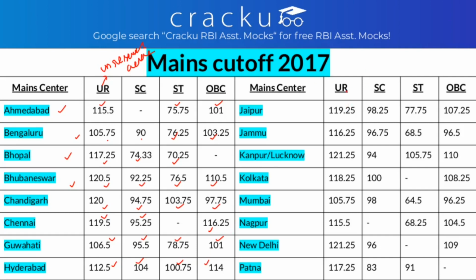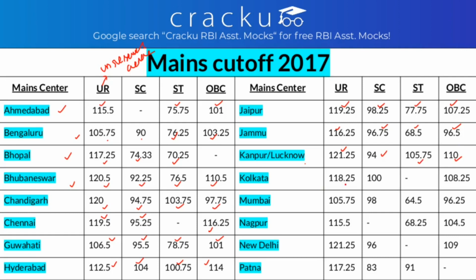Similarly, in Jaipur, the general cutoff is 119.25, SC cutoff is 98.25, ST cutoff is 77.75 and for OBC it is 107.25. In Jammu, it is 116.25 for general, 96.75 for SC, 68.5 for ST and 96.5 for OBC. In Lucknow, Kanpur, the general cutoff is 121.25, the SC cutoff is 94, the ST cutoff is 105.75 and the OBC is 110.